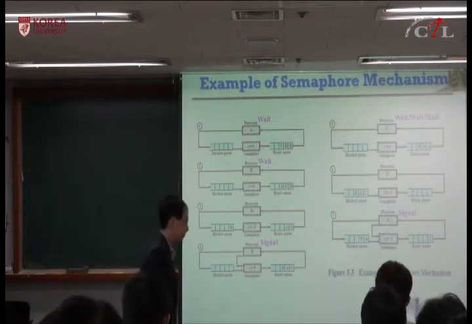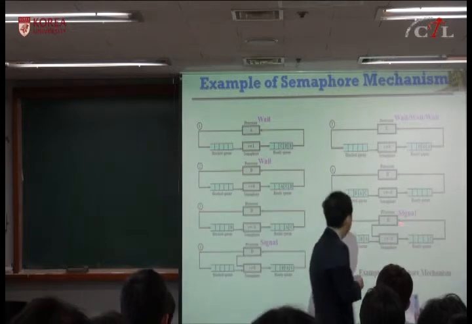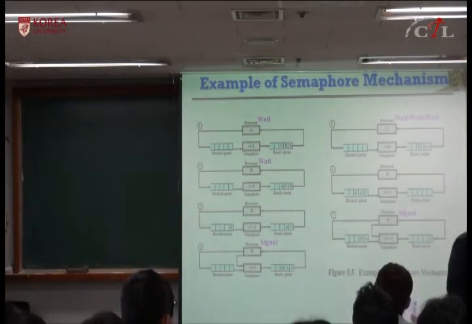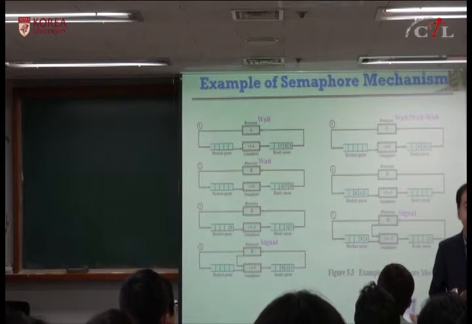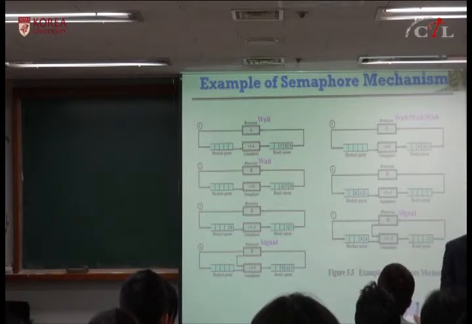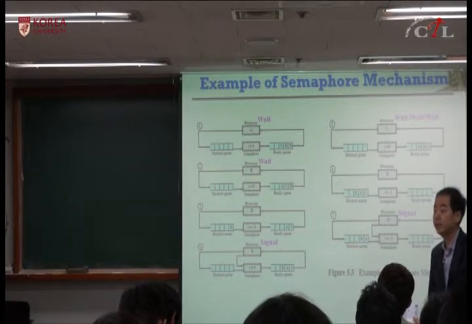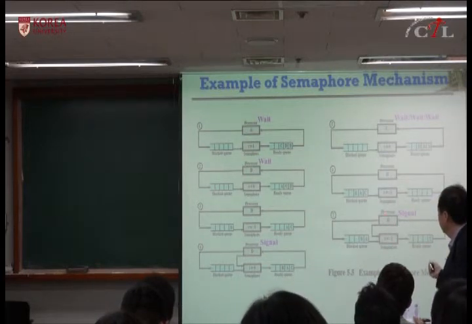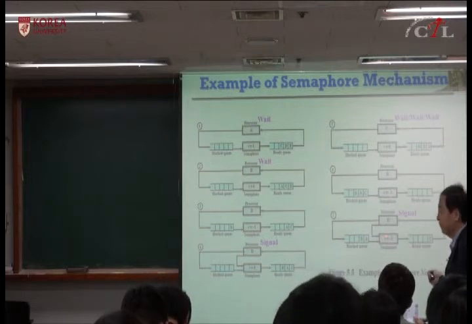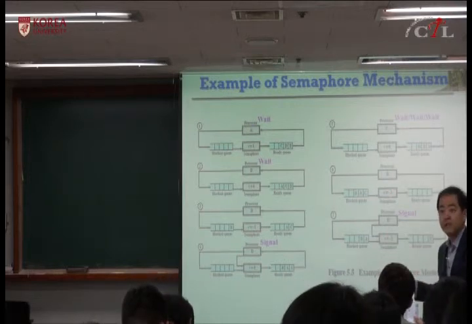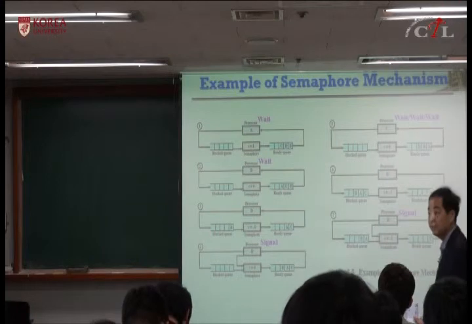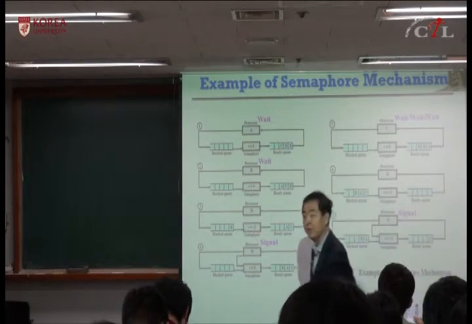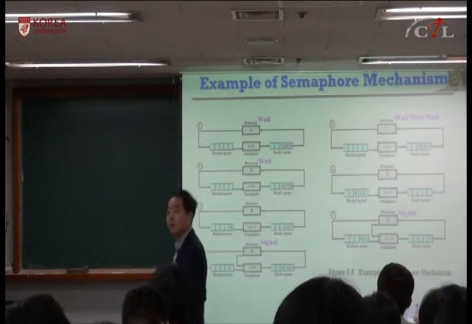Here a negative value means, minus 1 means there is 1 process waiting. Minus 2 means 2 processes are waiting. Minus 3 means 3 processes are waiting. After you increment, it goes from minus 3 to minus 2. Minus 2 means there should still be processes blocked. Okay? So you free one.